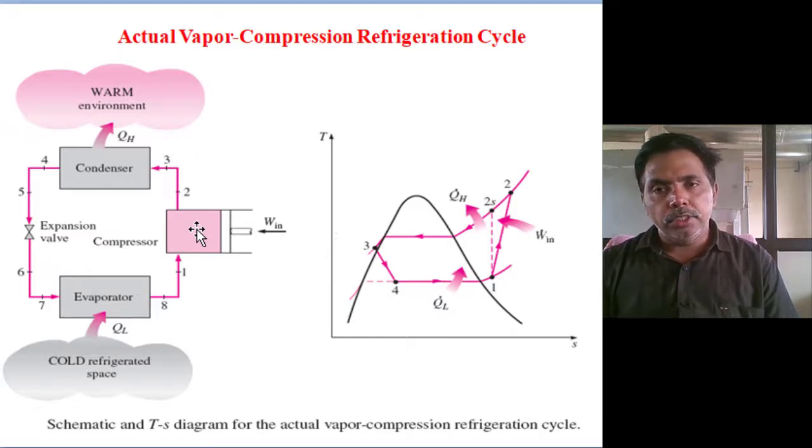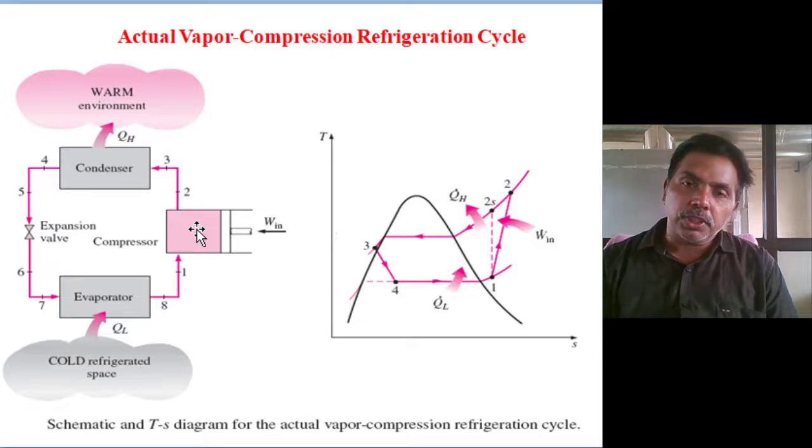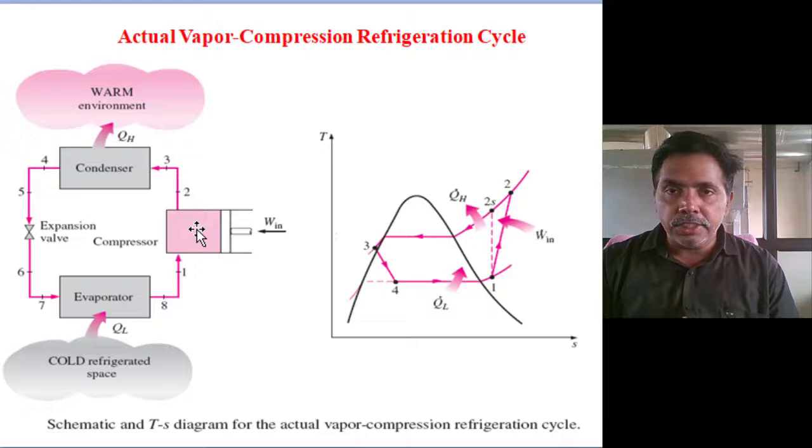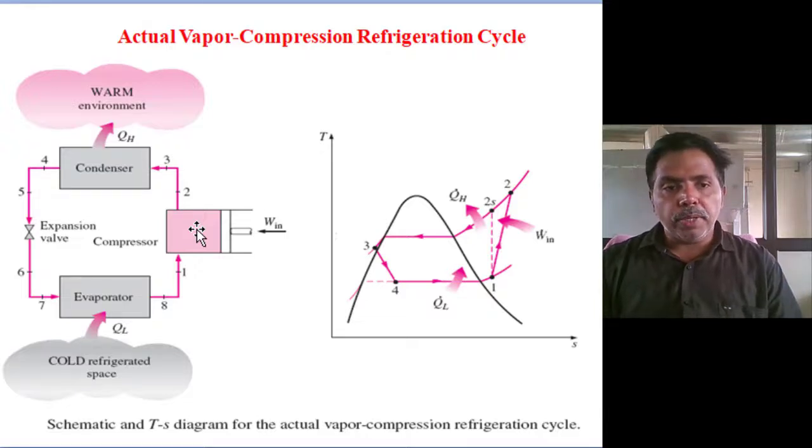Why? Because some heat loss will occur. When the compressor is running, if you touch it, you can feel some heat; it is dissipating some heat. So in the practical case, some heat rejection will take place.